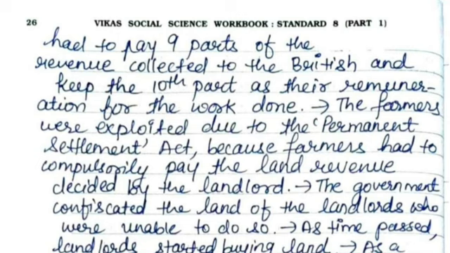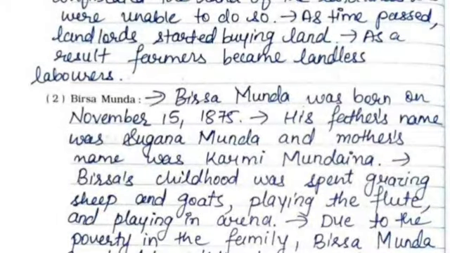The farmers were exploited due to the Permanent Settlement Act because farmers had to compulsorily pay the land revenue decided by the landlord. The government confiscated the land of the landlords who were unable to do so. As time passed, landlords started buying land. As a result, farmers became landless laborers.